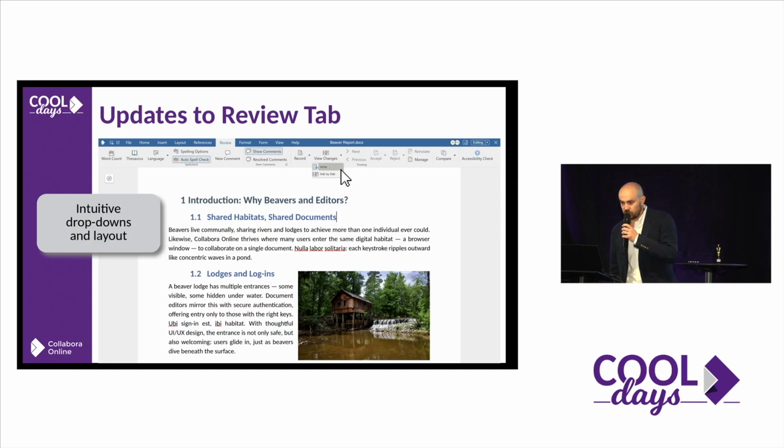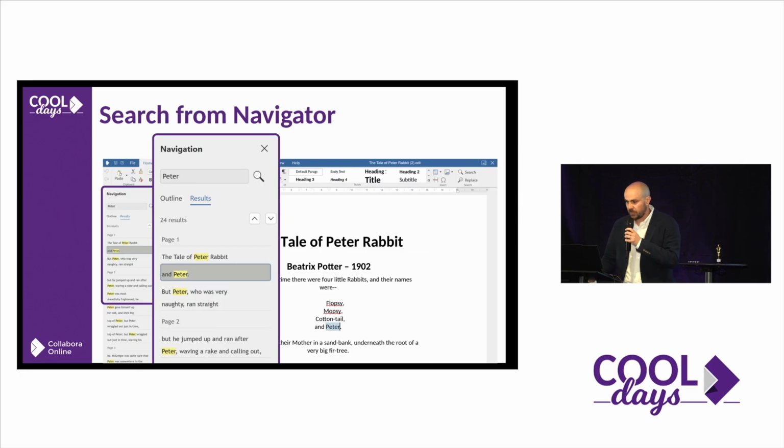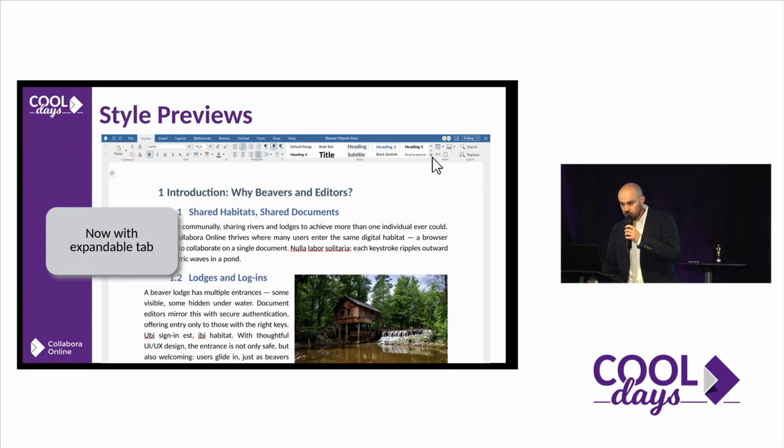We have the review tab also with intuitive drop-downs. So we are trying to make it simple for the user to use all the tools that we have in Collabora, like this drop-down menu, for example. We have also search from navigation, which is great. I love this navigation bar because we inserted the search part of the document into the navigation bar with this highlight part, so you can easily find the things that you are trying to search. So that's great.